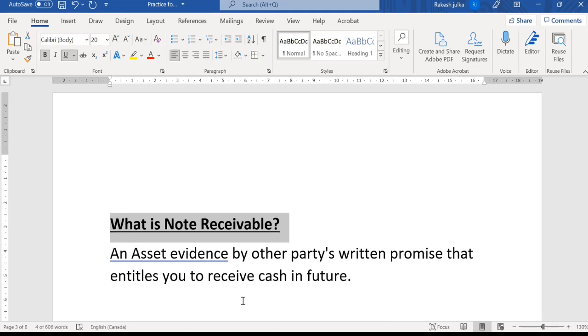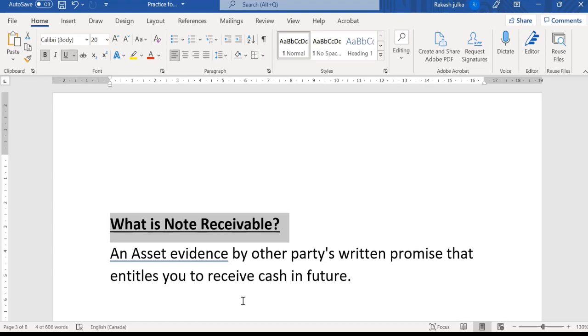So whenever the lender gives money to them, there will be some written promise and agreement between these two parties. So when the receiver signs the paper in front of the lender, that is considered a note receivable for the company, for the lender.